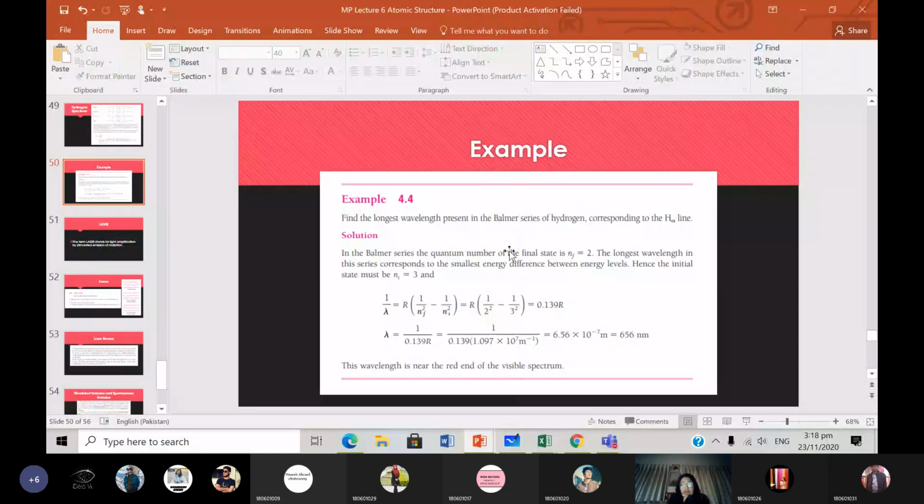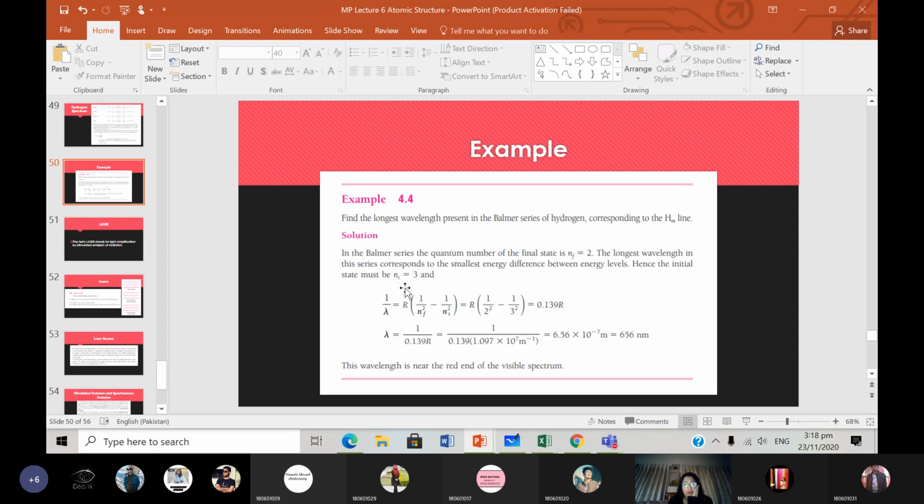Find the longest wavelength present in the Balmer series of hydrogen corresponding to the H alpha line. In the Balmer series, the final state is n equal to 2, so this number is going to be 2 here. Find the longest wavelength. If you look at this formula over here, because it's 1 over lambda, lambda will be longest when this whole thing is smallest.